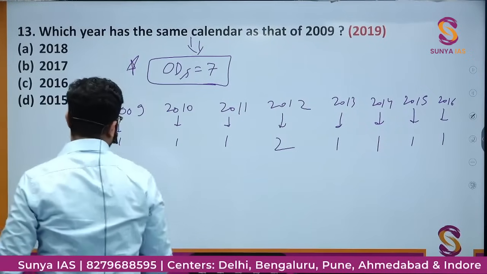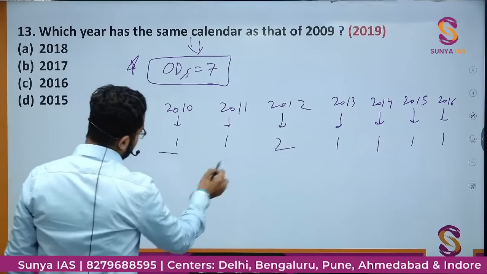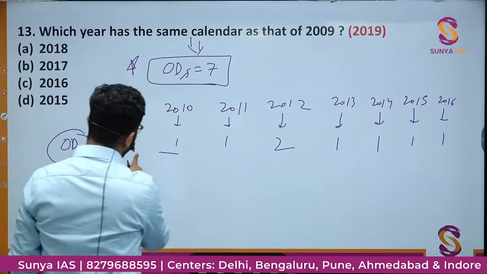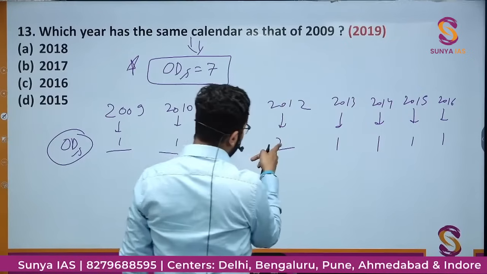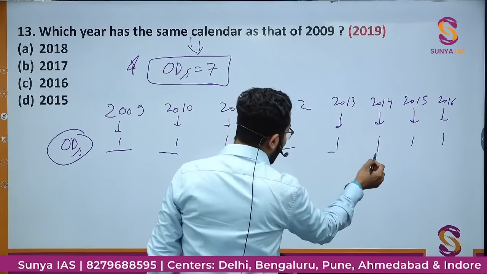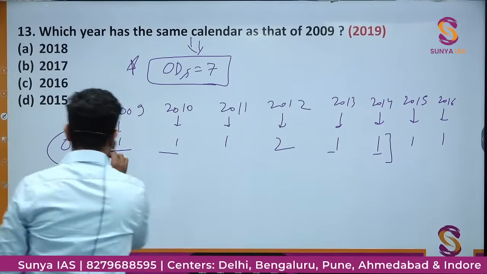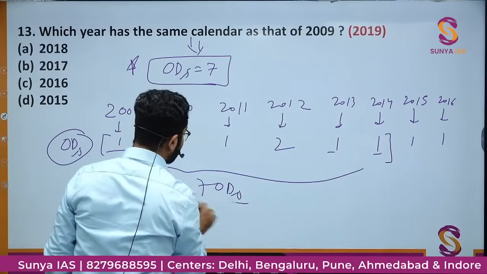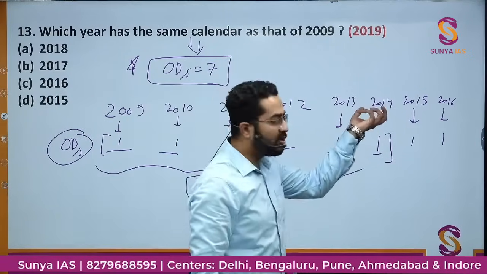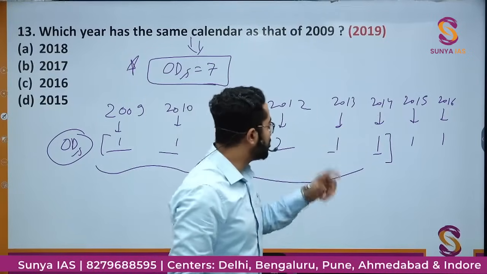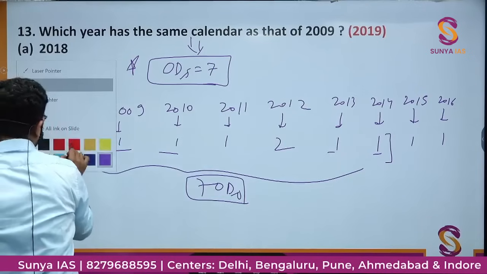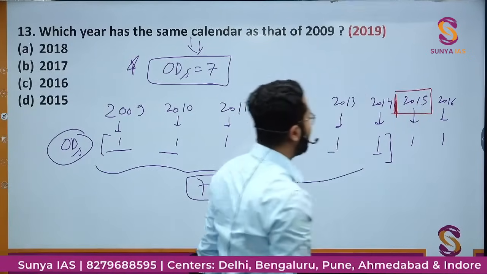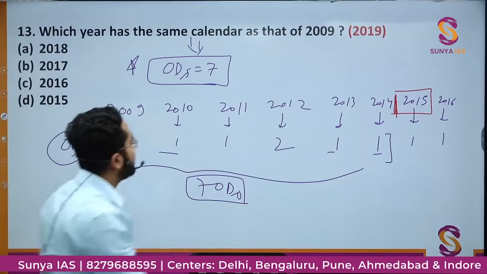Now I will start calculating. I'll add these number of odd days: 1, 2, 3, 5, 6 and 7. Till here we have 7 odd days. That means by the end of 2014 we have 7 odd days. So that means the year 2015 will have the same calendar as 2009.